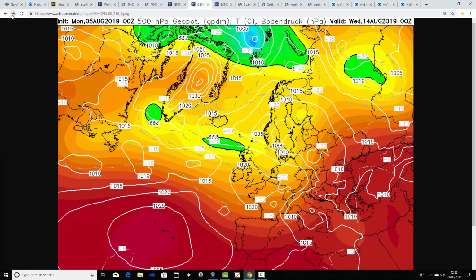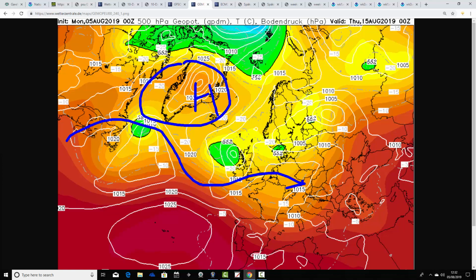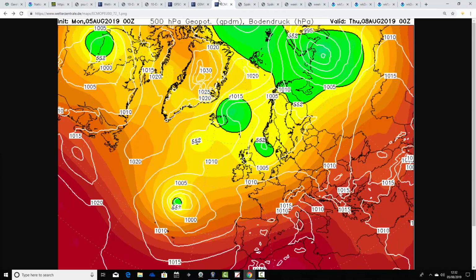And then we go into a rather mixed period again. That gets us to day 10, which is Thursday, the 15th of August. So more low pressure is heading in from off the Atlantic. We also have quite extensive blocking continuing up towards Greenland, which of course is shoving the jet stream southwards. And then we've got the ECMWF again, very slight little transient bump ahead of this low pressure developing on Thursday.